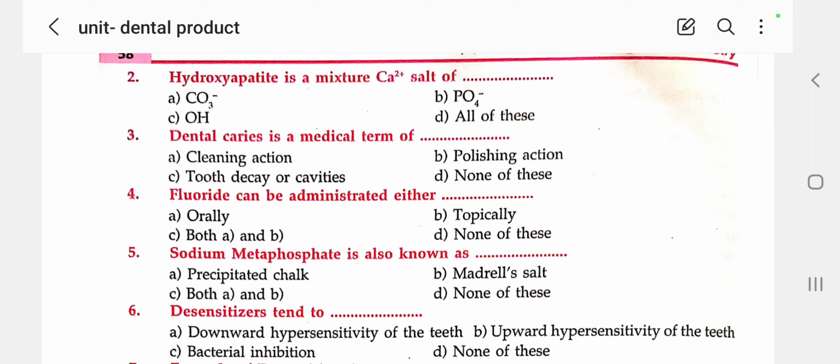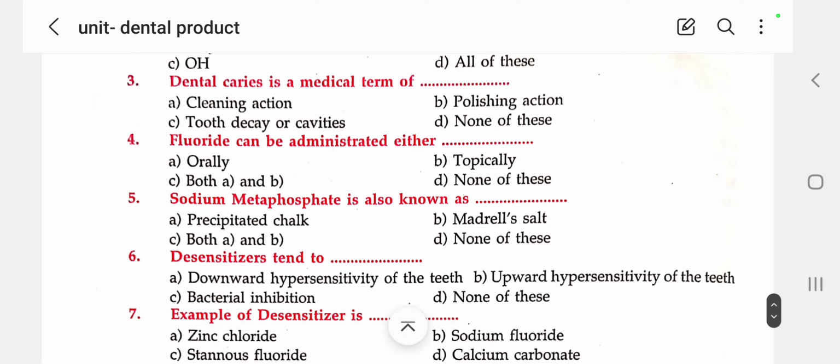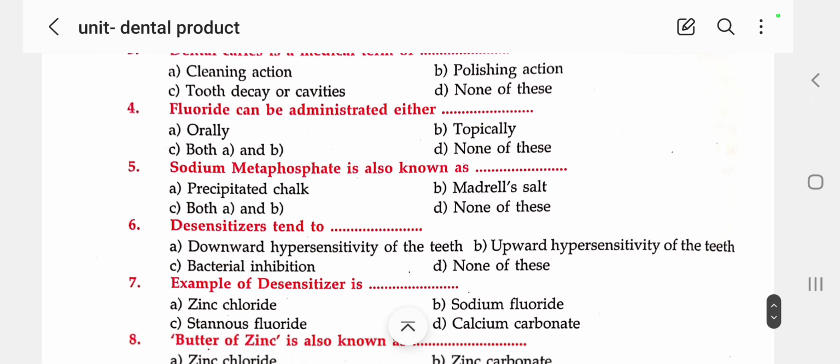Next, fluoride can be administered both topically and orally, as I already told you. We can take it in an oral formulation, or apply it on the teeth itself to reduce the pain. Next, sodium metaphosphate is also known as mineral salt, which is a synonym of sodium metaphosphate. Precipitated chalk is a synonym for calcium carbonate.